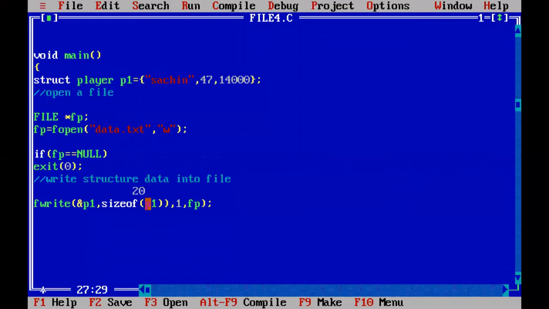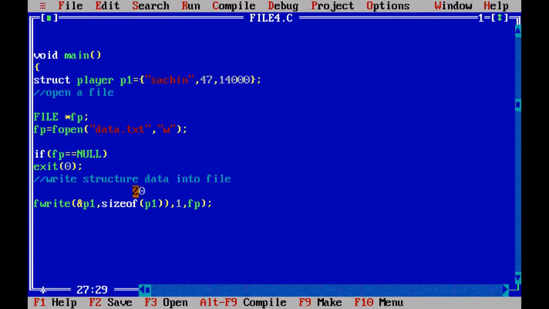So let me explain one more time. Fwrite function will read 20 bytes. Where did you get 20? That sizeof operator will calculate the size of P1. What is P1? P1 is a structure variable. So we don't need to calculate how much size is there in the P1 structure variable. We don't have to calculate it. Sizeof operator will calculate. Just we have to give inside the sizeof operator the variable for which we want to calculate. So it will take P1 and it will calculate.